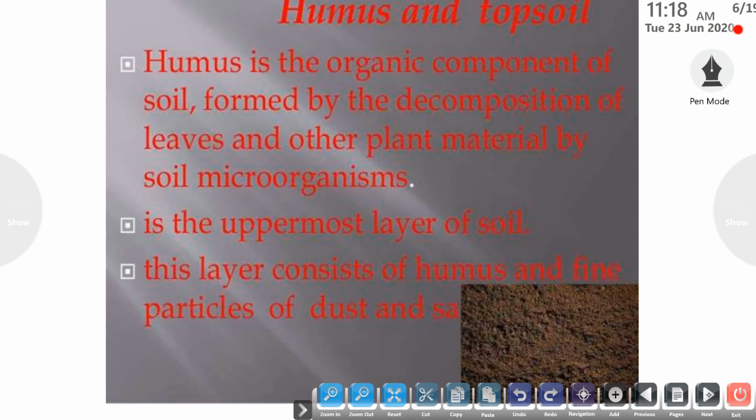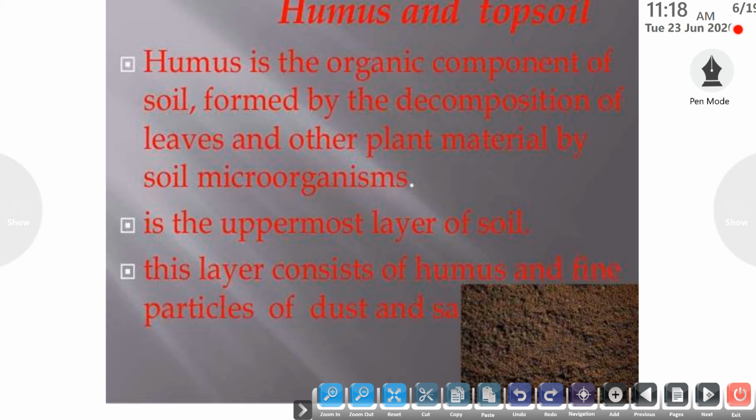Next are the layers of the soil. The layers of the soil are the topsoil, the subsoil and the bedrock. The topsoil is rich in humus. Next is the O horizon, then the A horizon, the B horizon and then the bedrock. So let us see them one by one. First, the humus and the topsoil.